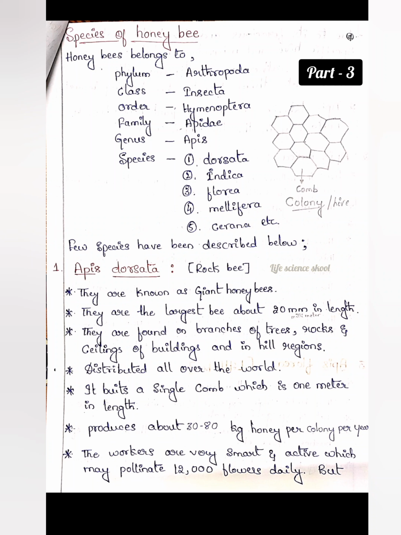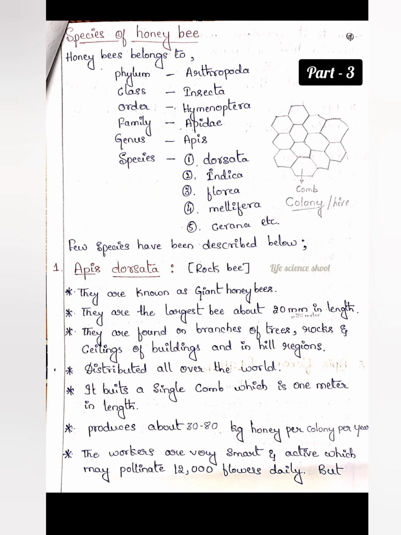Okay, and there are many species in honeybee, but mainly I'm going to discuss 4 to 5 species. That is, first one Apis dorsata, second one Apis indica, third one Apis florea, fourth one Apis mellifera, and last one Apis cerana. And now, from the exam point of view, I will describe a few of them. Okay, now first we will start with Apis dorsata.